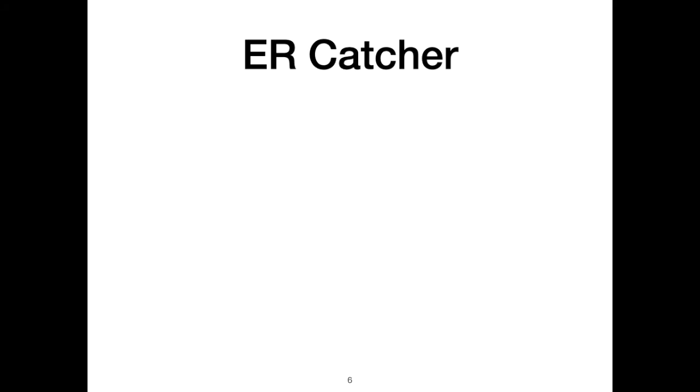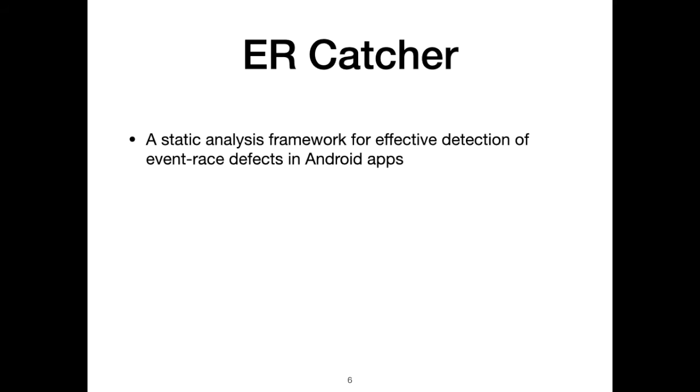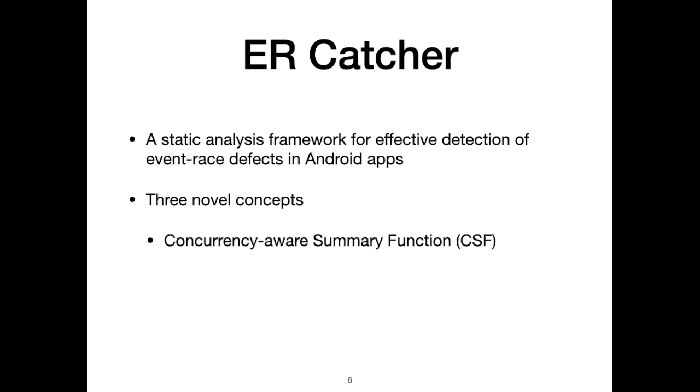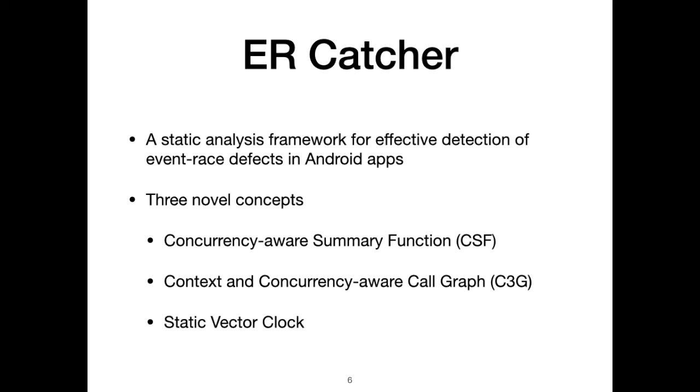To mitigate the aforementioned limitations, we introduced AR Catcher, a static analysis framework for effective detection of event race defects in Android apps. In AR Catcher, we introduced three novel concepts: Concurrency-aware summary functions, CSF in short, a context and concurrency-aware call graph, C3G, and a static vector clock, which is inspired by the concept of vector clock in distributed systems.